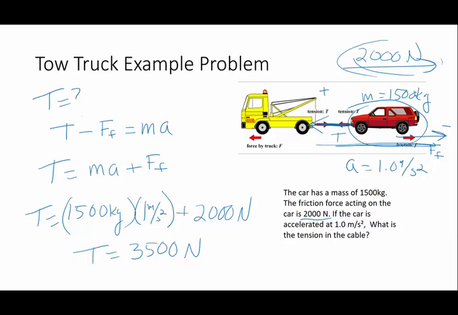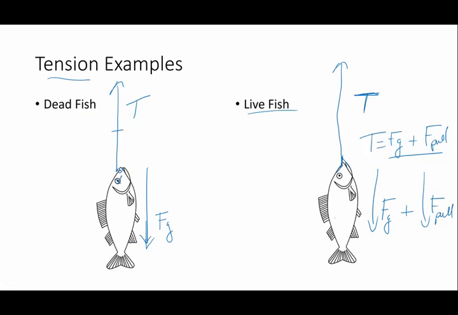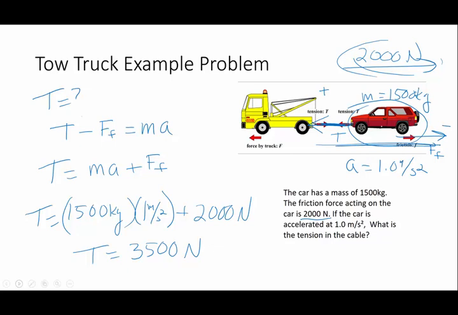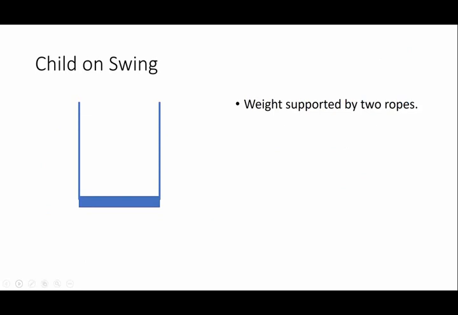This is pretty much the same situation as the fish situation, but instead of it being up and down, the situation we just looked at with the tow truck and the car is left and right, but the math is the same. All right, let's switch things up a little bit. Let's talk about a small child that's sitting on a swing. So if you have a little kid that's sitting on a swing, and here's our happy little child who's playing on the swing, and this person's sitting right in the middle of an old-fashioned board swing.